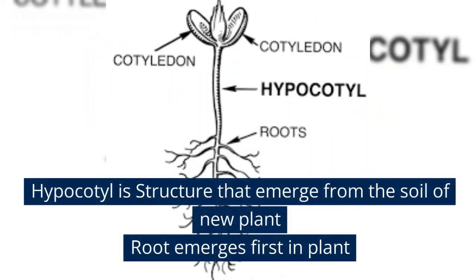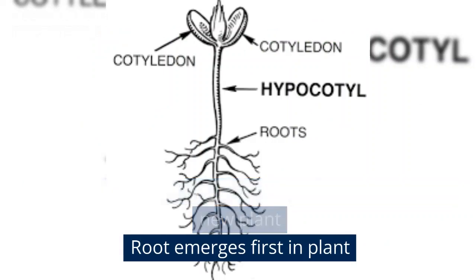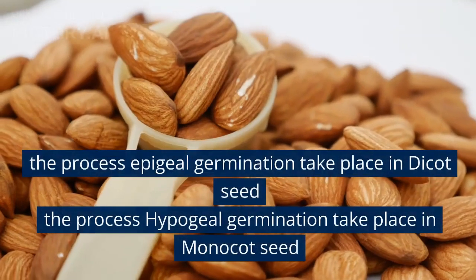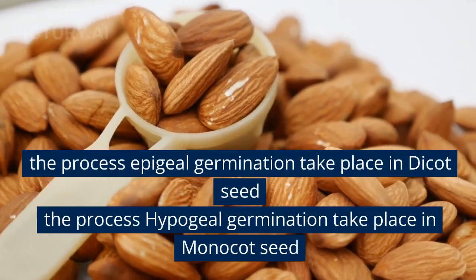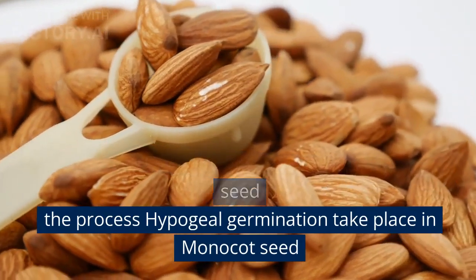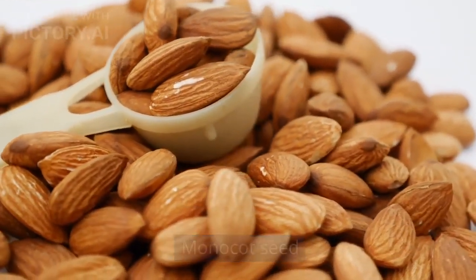Hypocotyl is structure that emerge from the soil of new plant. Root emerges first in plant. The process epigeal germination take place in dicot seed. The process hypogeal germination take place in monocot seed.